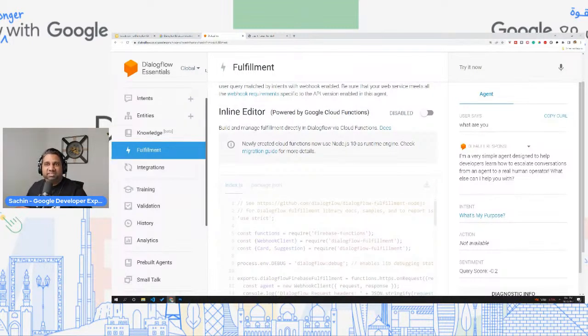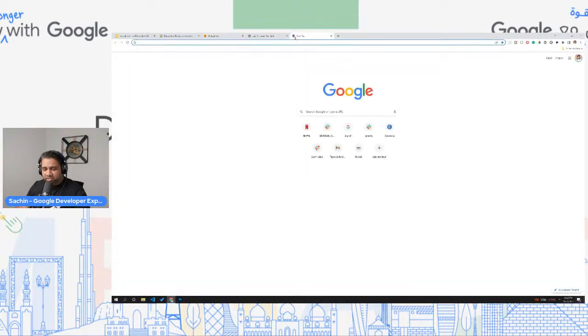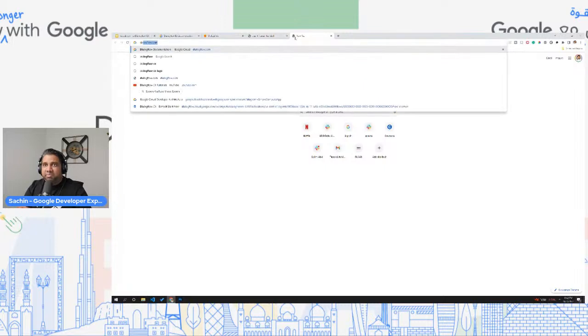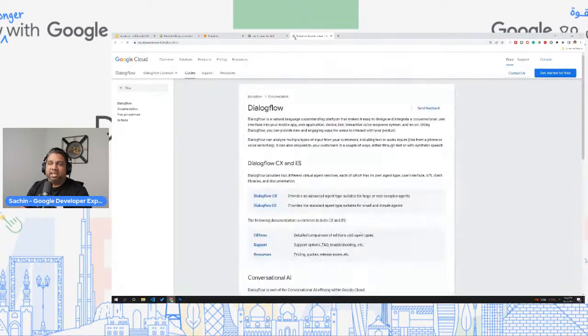With Dialogflow CX, you can have multiple webhooks for each of the flows. That's a very important difference. In that case, you don't have to manage all the different scenarios in one webhook. You can write the logic across multiple webhooks, right? That's one of the main differences between Dialogflow Essentials and CX. While we talk about these differences, let me also open up Dialogflow CX.